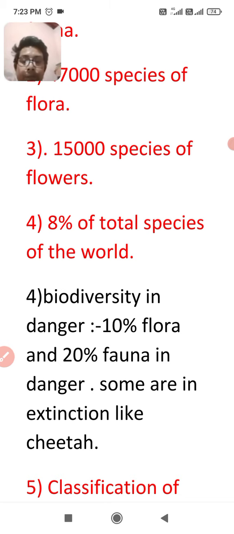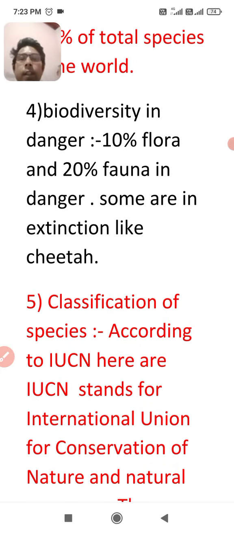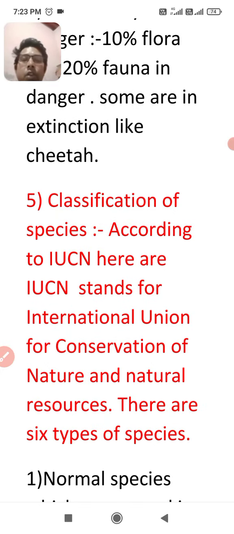Now the fifth point of the chapter is classification of species. You know that there are 6 types of species according to IUCN. But firstly, we are going to learn the meaning of IUCN. IUCN stands for International Union for Conservation of Nature and Natural Resources. There are 6 types of species according to IUCN.